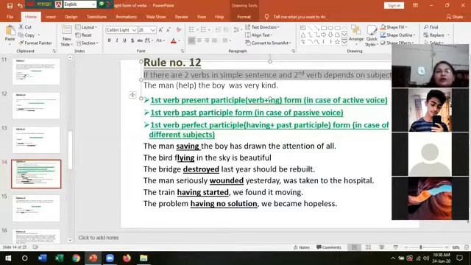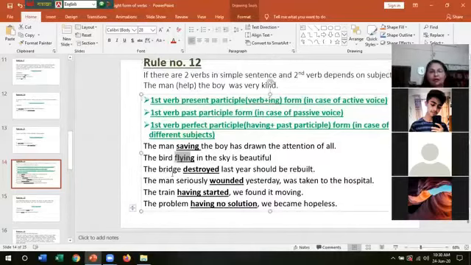Then the second one: the first verb will be in past participle form if the sentence is in passive voice. Let us observe the example. The bridge destroyed last year should be rebuilt. Definitely you can understand, should be rebuilt, that means it is in passive format. So we have used the first verb in past participle form. Destroyed. The bridge destroyed last year should be rebuilt.